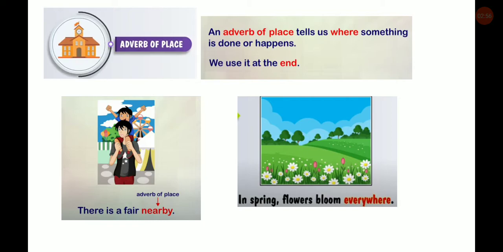Second example is, in spring flowers bloom everywhere. So where do the flowers bloom? Everywhere. Everywhere indicates the place. So that's why this adverb is an adverb of place. Everywhere is an adverb of place.